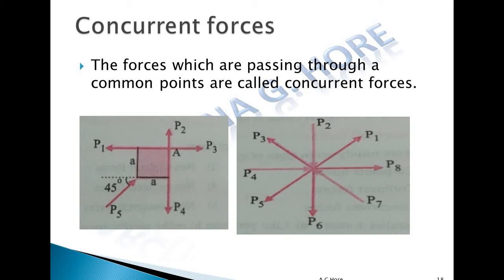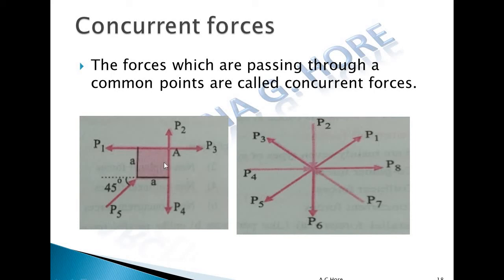Concurrent: the forces which pass through a common point are called the concurrent force system. In the second diagram, we can easily see that all these forces pass through or meet at a single point. This P1 is away from the point, this P2 is towards the point, but they meet at a single point, so concurrent force system.